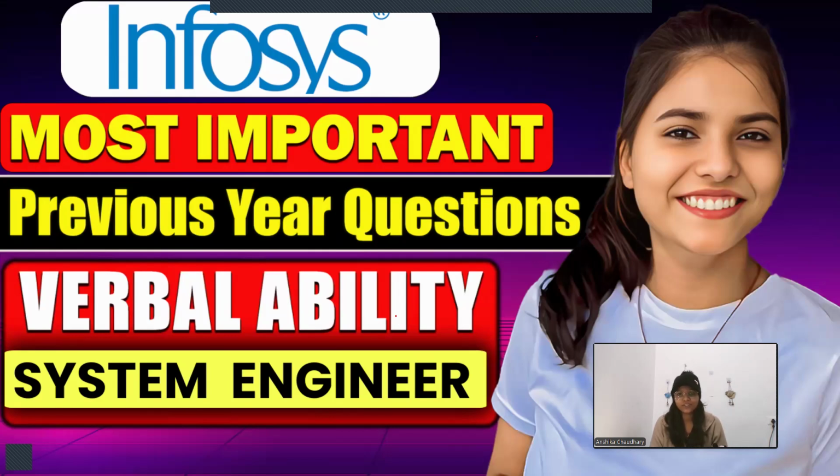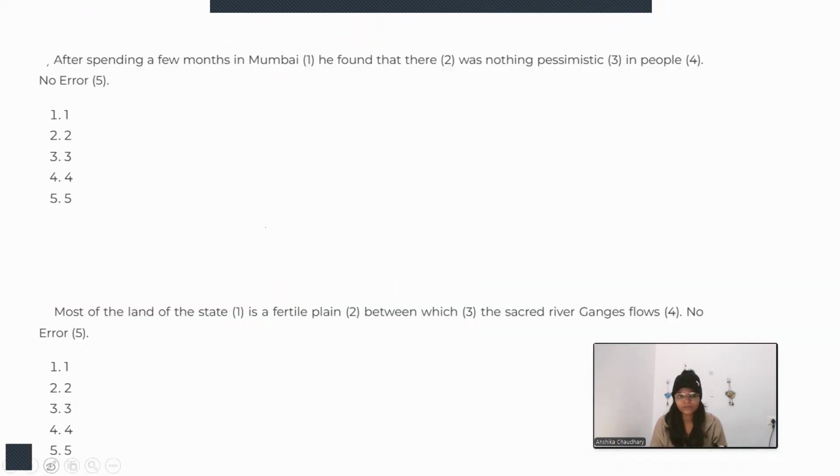Well guys, as you were requesting me to continue this series and add some verbal ability questions as well, in this video we are going to see almost 20 questions from verbal ability that were previously asked in Infosys. This is for the system engineer exam. The main portions to focus on are spotting error, sentence correction, cloze test, paragraph formation, ordering of sentences, and articles and vocabulary for sure. In every exam, vocabulary plays an important role, so you need to prepare really hard.